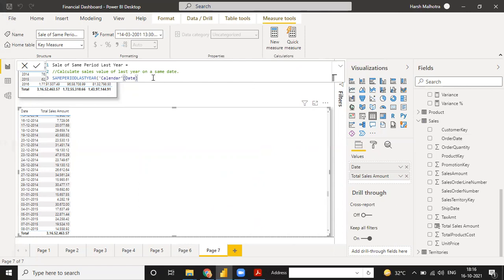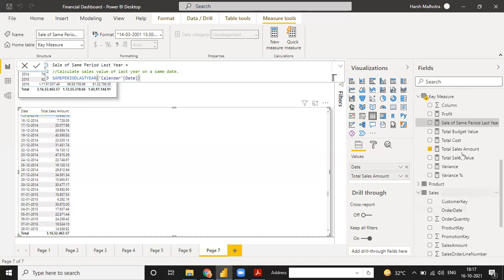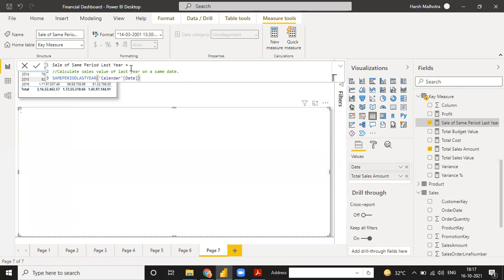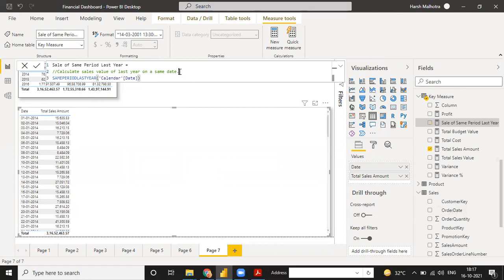So for same period last year, guys, you have to just select SAMEPERIODLASTYEAR. When I press enter, it will not give me the sales, it will just give me the same period last year. See, your function is right, but for sales of the last year, when I drag it down, it will not give me the value, because you are just calculating the same period last year. It is just a date value.